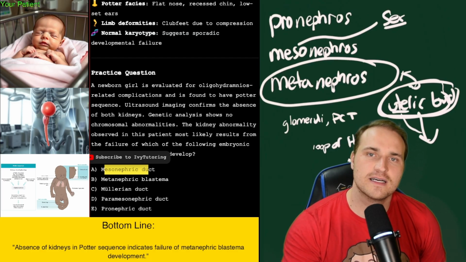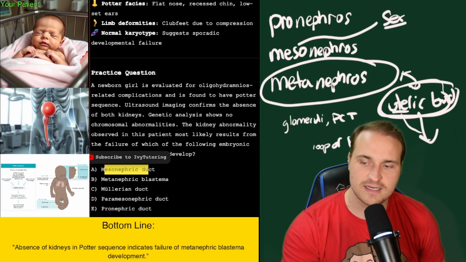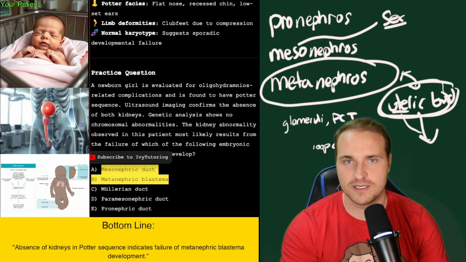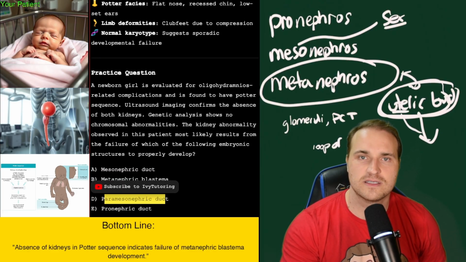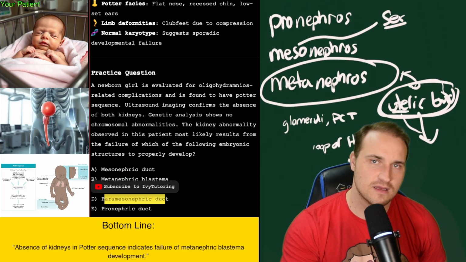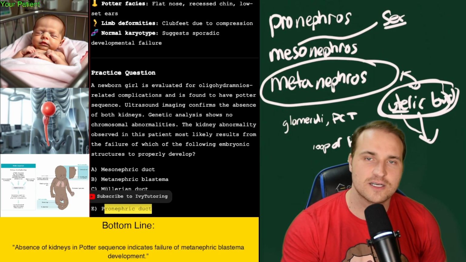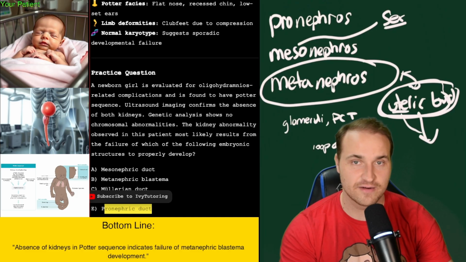How about the Mullerian duct? Well, that's the female reproductive tract. That involves the fallopian tubes, uterus, upper vagina, and that's not related to kidney formation. What about the paramesonephric duct? Well, that's another name for the Mullerian duct. It's the same as above. And what about the pronephric duct? That's an early non-functional kidney precursor, and it degenerates pretty quickly.